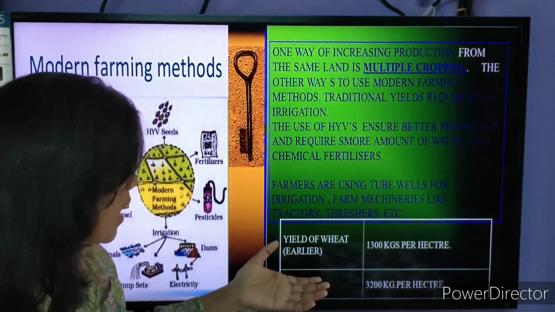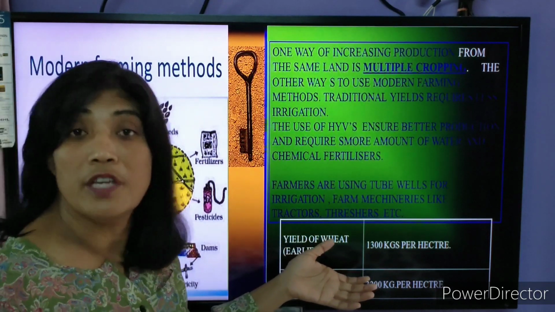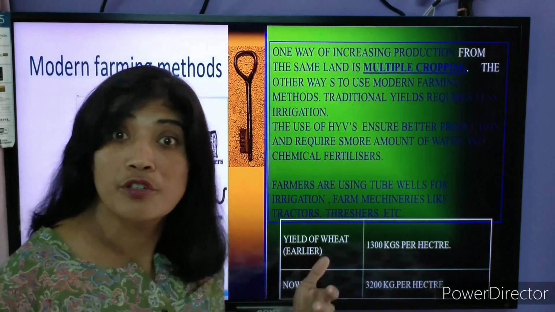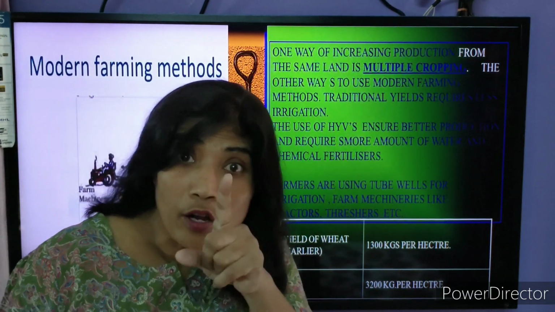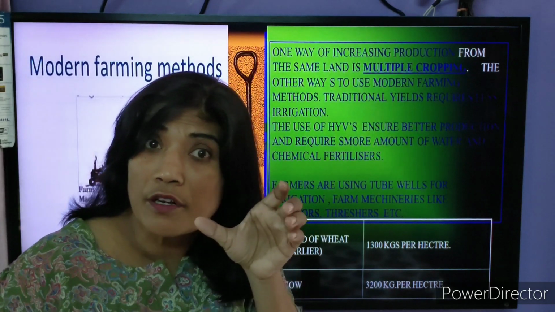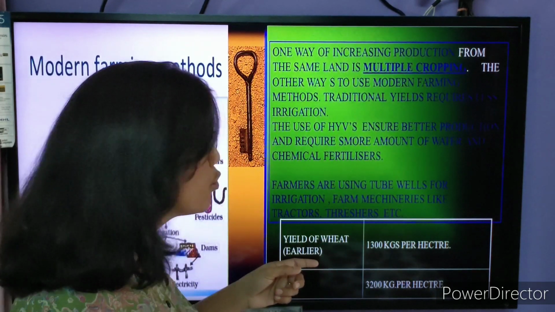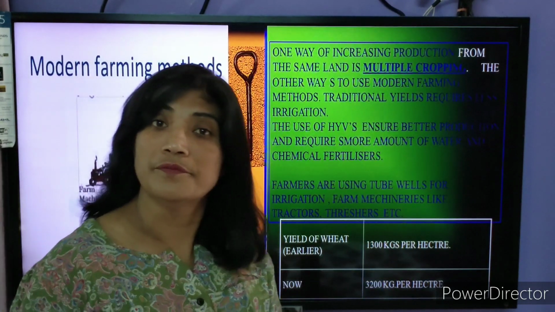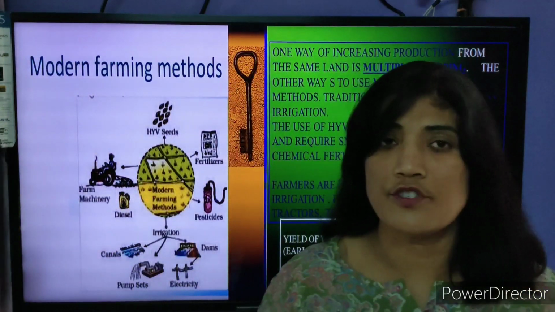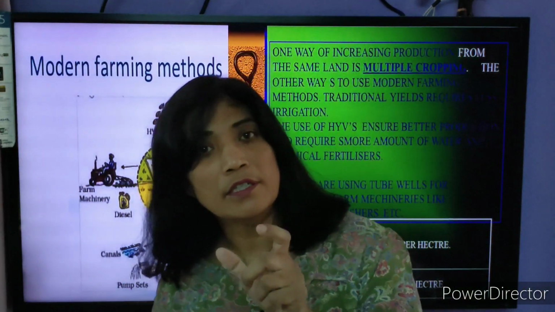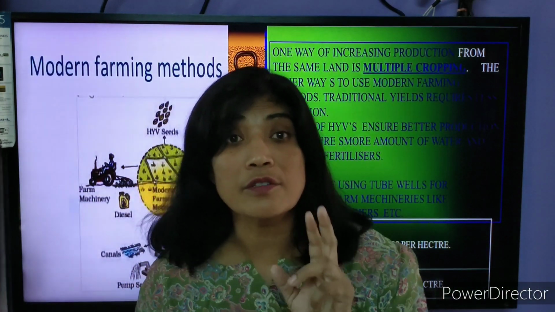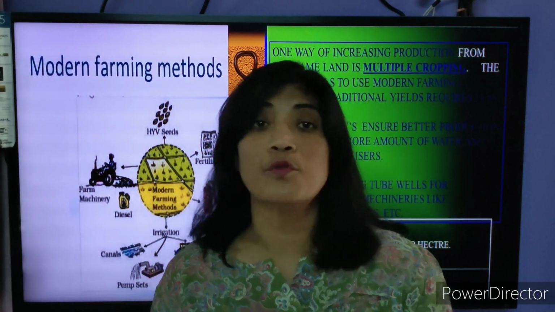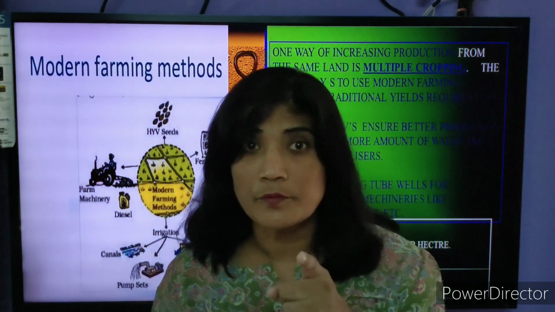You can see the yield of wheat that we used to grow earlier through the traditional methods on the same piece of land, on 1 hectare of land, was 1300 kg. That means 1 quintal and 300 kg of wheat we used to produce earlier on 1 hectare.